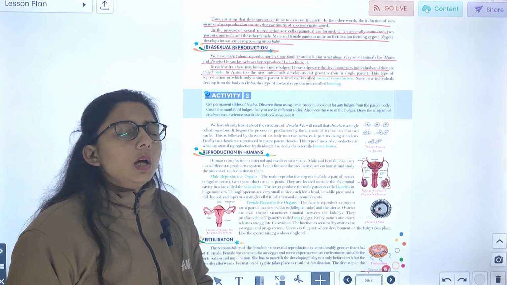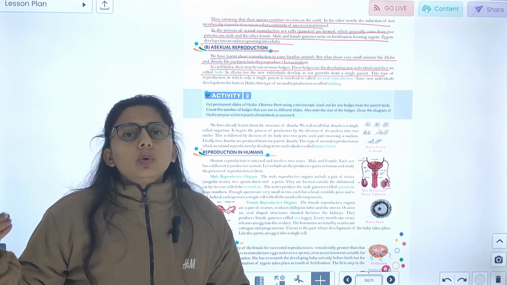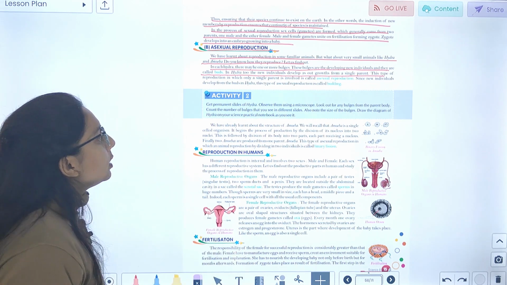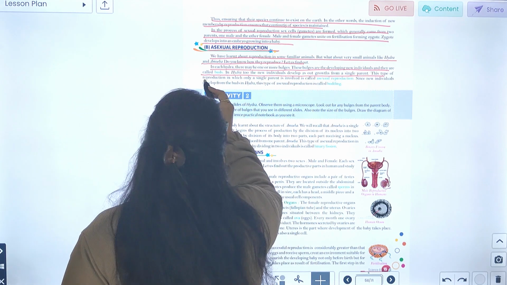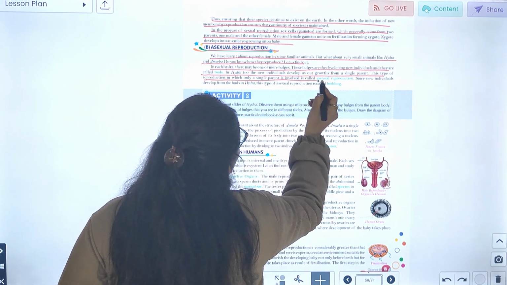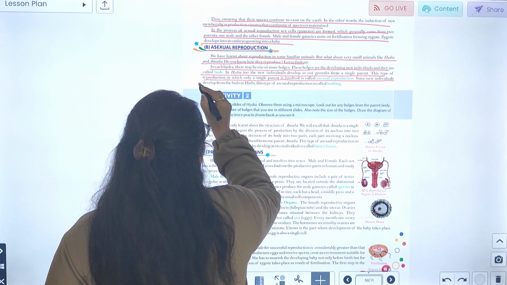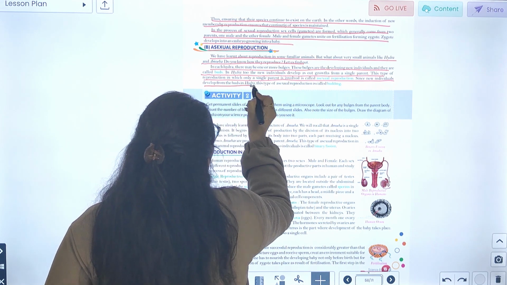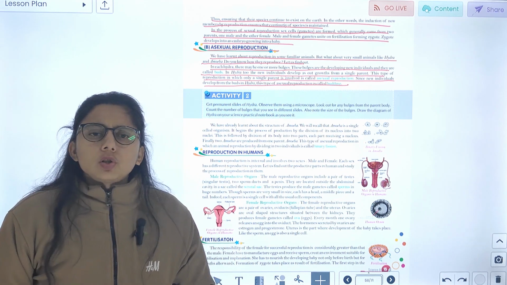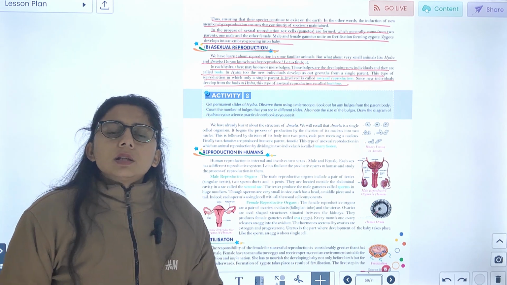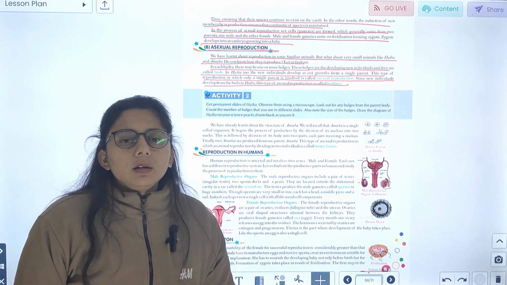उनके ऊपर आउटग्रोथ हो जाती है, तो उसकी वजह से वो न्यू इंडिविजुअल डेवलप करते हैं. This type of reproduction in which only a single parent is involved is called asexual reproduction. Since new individuals develop from the buds in hydra, this type of reproduction is also called budding. Asexual reproduction में only single parent is involved.